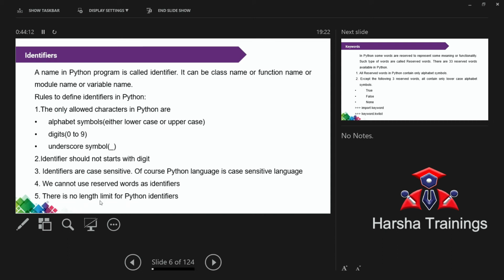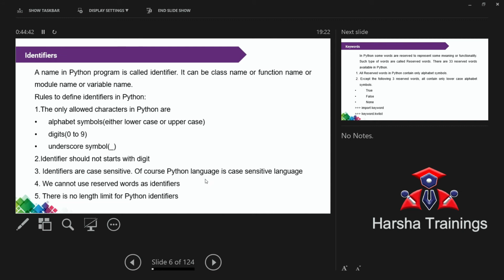Now this is one of the advantages of Python. Up to now, what we had discussed, the same thing is there in C language, Java, C++, in all the languages. But coming to Python, the most advantage is the last point. There is no length limit for Python identifier. What is meant by this length limit?